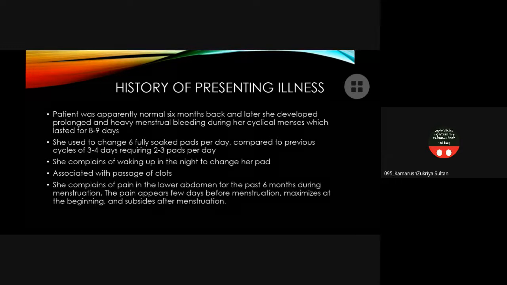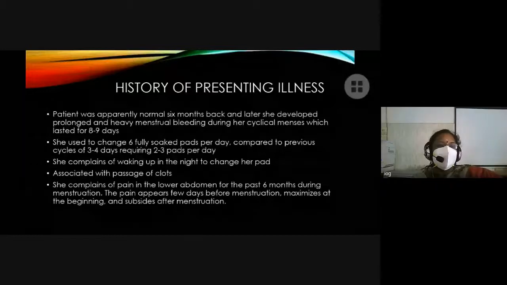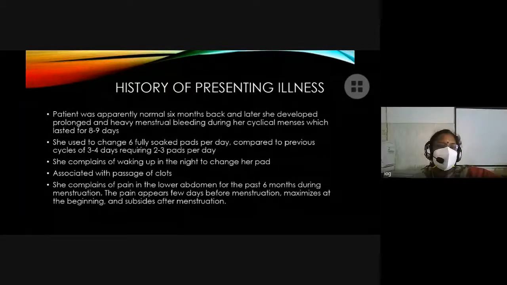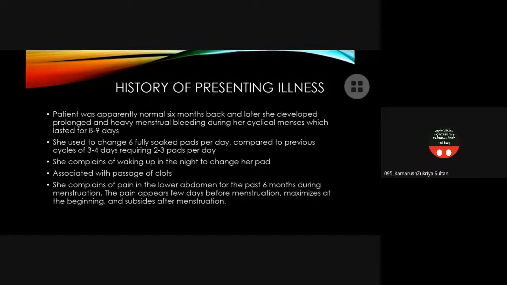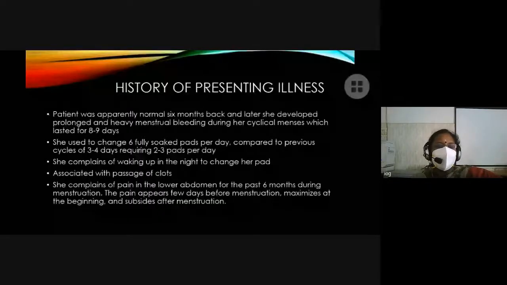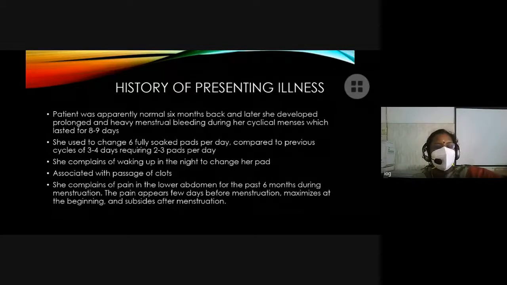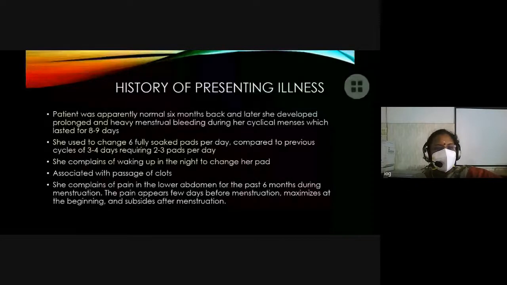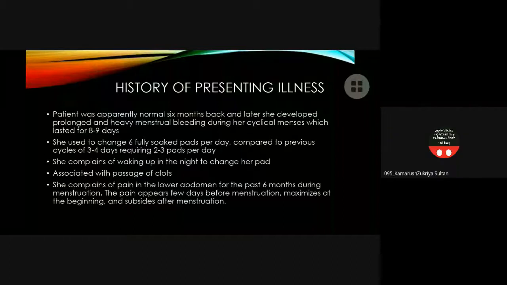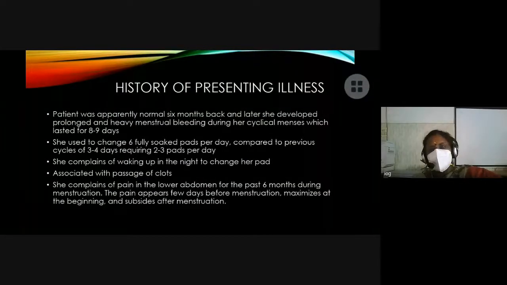One pad usually contains 15 ml if it's fully soaked, ma'am. Okay. So here she's changing about three pads, which will be around 45 to 50 ml, is it not? What is a normal menstrual loss? Normal should be like 50 to less than 80 ml for one whole cycle, ma'am. So normally it is 50 to 80 ml. So this being about roughly 45 ml per day, actually it is going to be heavy only, is it not? Yes, ma'am. Some patients, even normal bleeding, they'll say it is increased bleeding. So we have to assess whether she's really having excessive bleeding, right? Yes, ma'am. Okay, next.